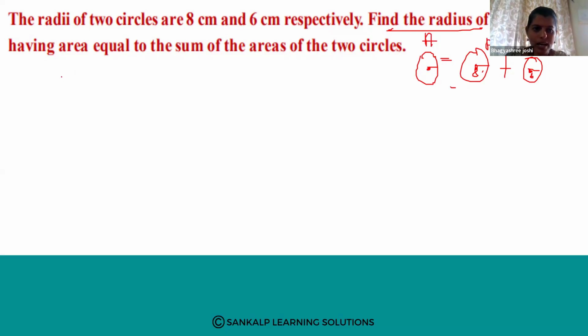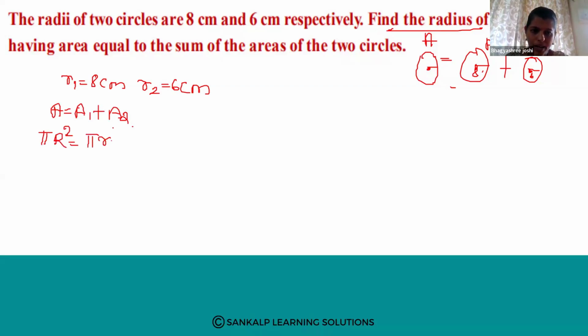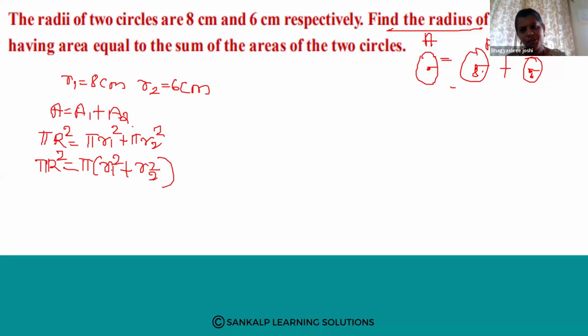So R1 is equal to 8 centimeter. R2 is equal to 6 centimeter. A is equal to A1 plus A2. Next, pi r square is equal to pi r1 square plus pi r2 square, right? So pi r square is equal to pi, I will take common, r1 square plus r2 square. Pi and pi will get cancelled. R square is equal to R1 square plus R2 square.